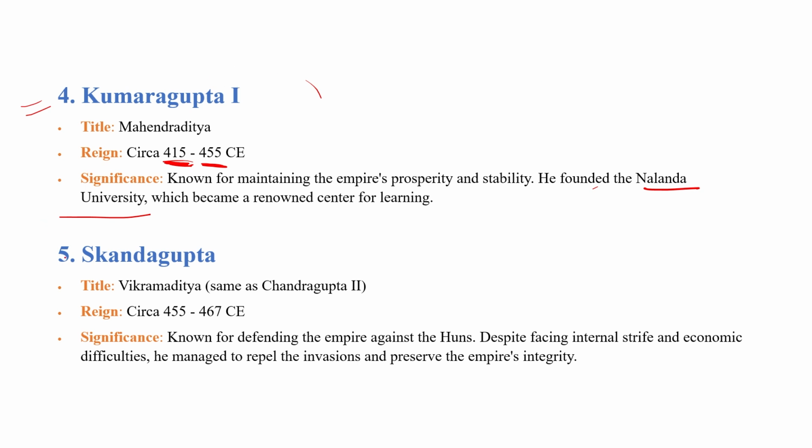After the death of Kumargupta I, Skandagupta became the next ruler. He got the title known as Vikramaditya, same as his grandfather Chandragupta II. His ruling time was around 455 to 467 AD. Clear?